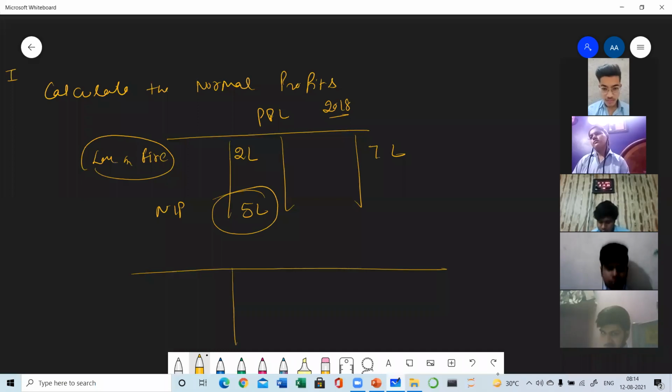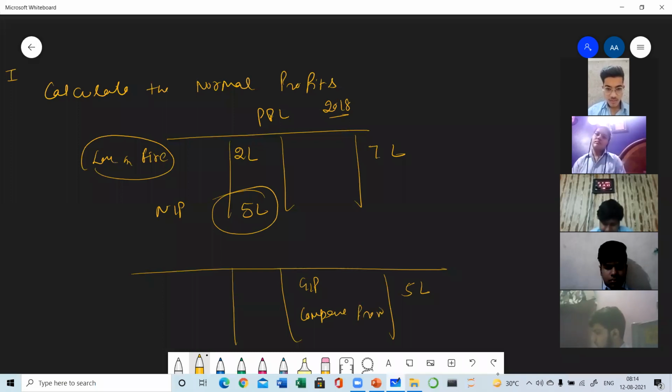Next example, suppose in a particular year, your gross profits were rupees 5 lakh and you received compensation from an insurance company. This is the example of an abnormal gain. In a particular year 2019, there was a gross profit of rupees 5 lakh and you received compensation from the insurance company of rupees 3 lakh. Okay, the fire broke out in your organization or there was a massive earthquake.